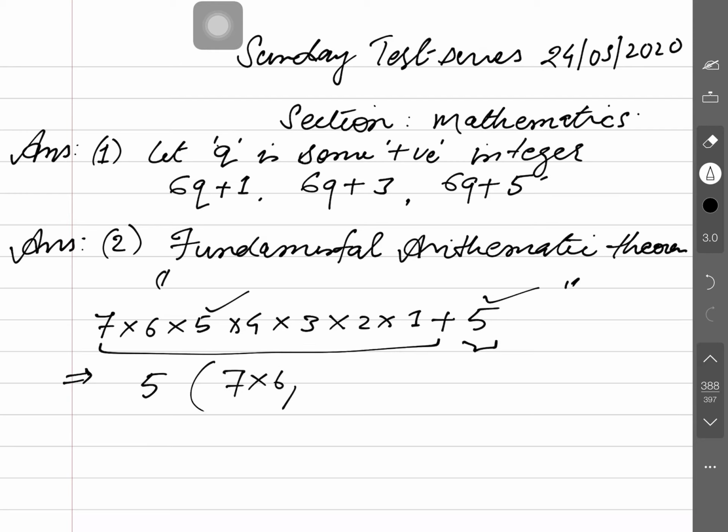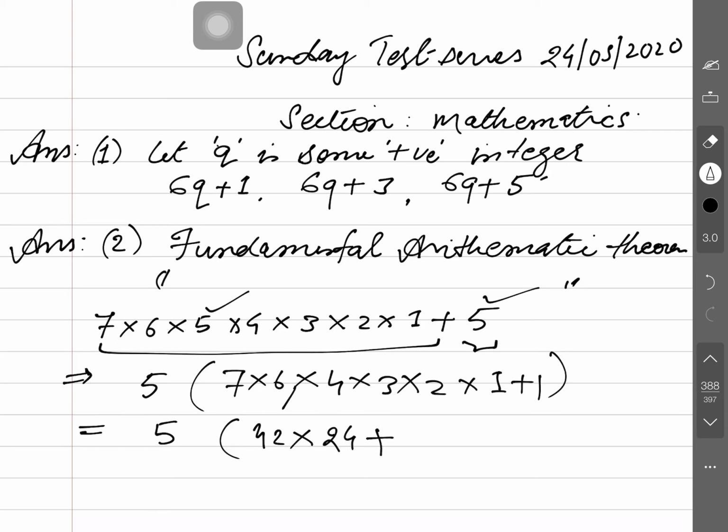Here 7 into 6 into 4 into 3 into 2 into 1, n plus 1, and you need to solve this further. 7 6s are 42, 42 into 4 is 12 2s are 24, into 1 is 24 plus 1, and here is what? 24 2s are 48, 24 4s are how much? 96. 96 and 4 is 100, plus 1,